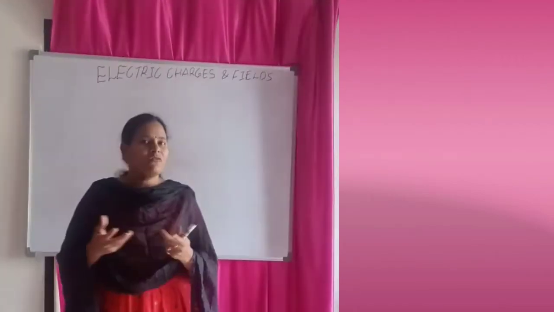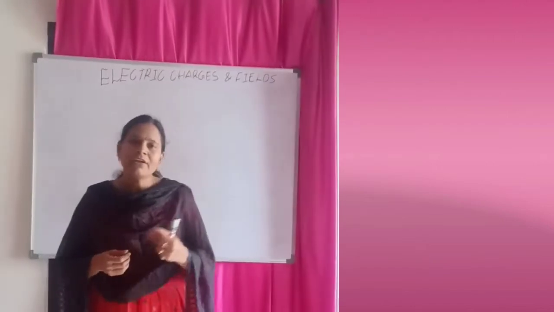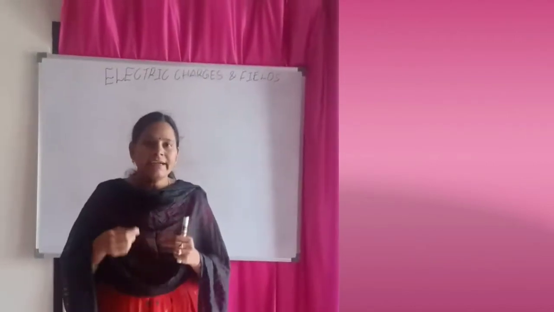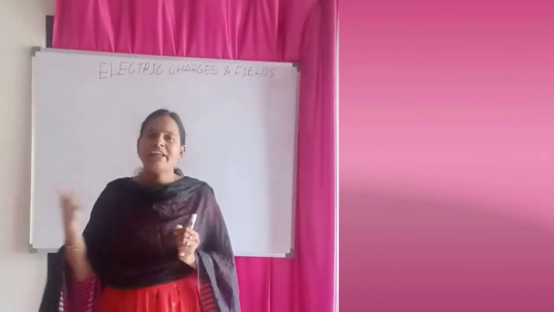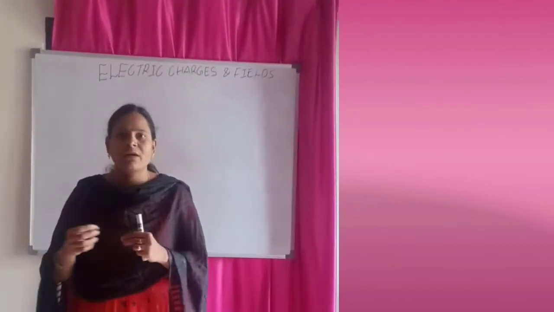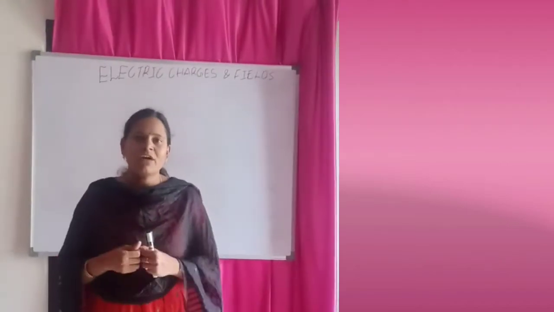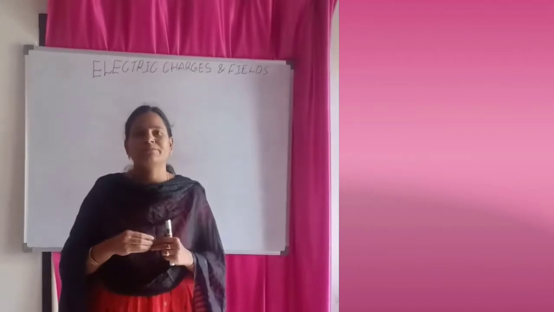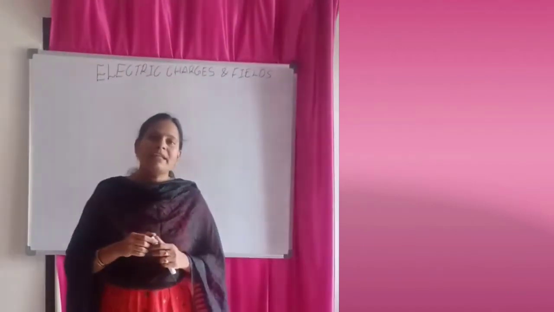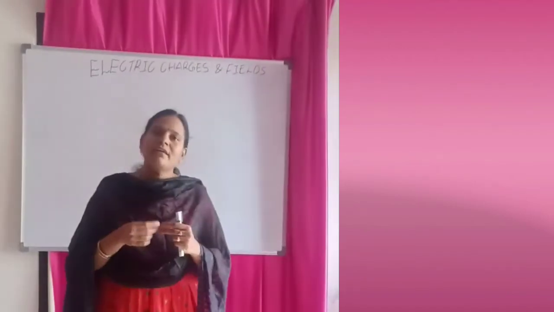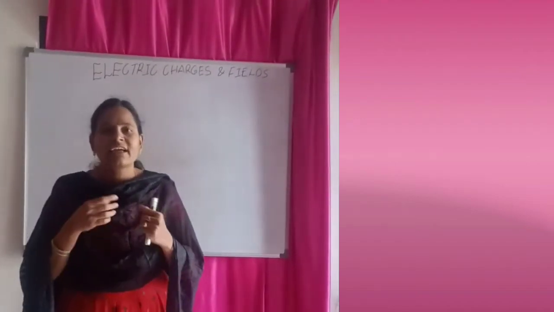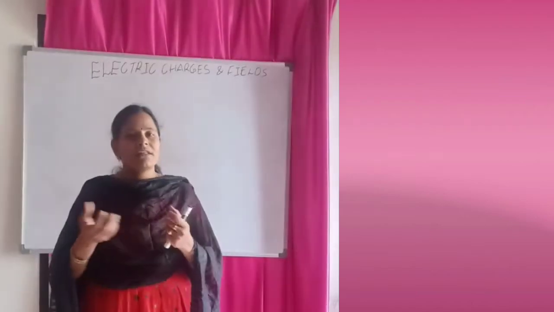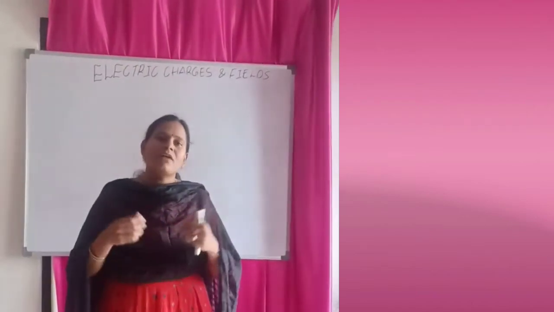At the same time, one more activity. When you take some paper strips, iron them, and take them near a computer screen or a TV screen, then what happens? The paper strips will be attracted for a short while. So it means, what is happening here? When you iron the paper strips, they get electrically charged, so that's why they are attracted by the TV screen or the computer screen. So these are some more examples.